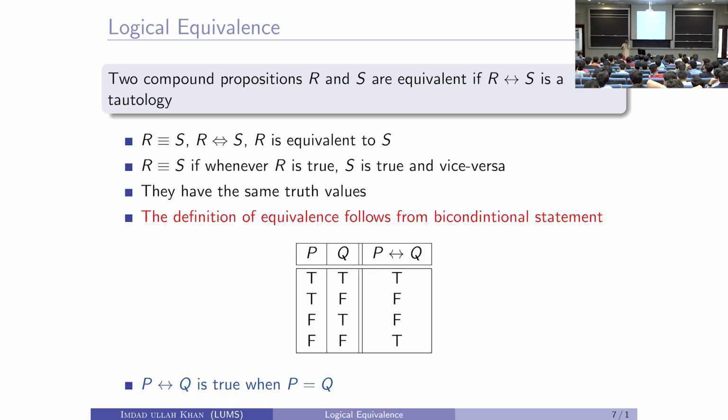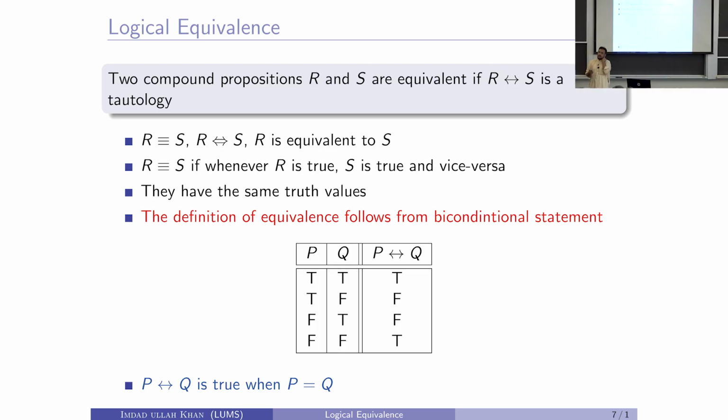R and S, we need to know what is R and what is S. Generally, they will be compound propositions, right? So we really can't make a truth table for R and S here, because we need to know what R is and what S is, if each is made up of three or four further propositions. But I'm going to give you examples of this.